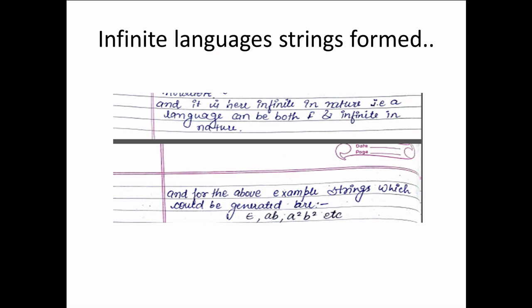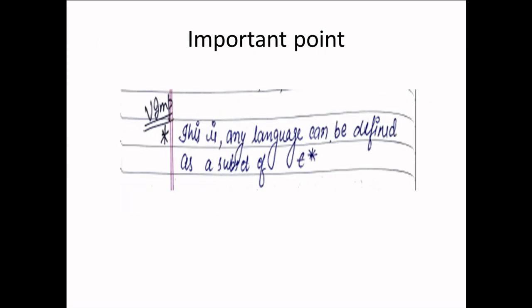So n equals 1 gives ab, n equals 2 gives a square b square, and so on. This is a very important concept: any language can be defined as a subset of sigma star.